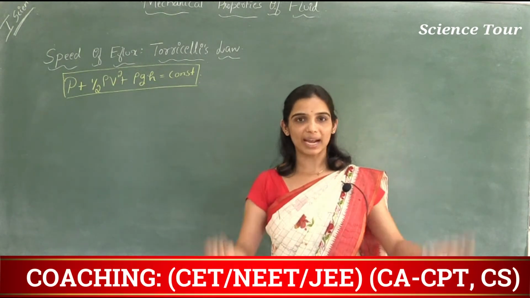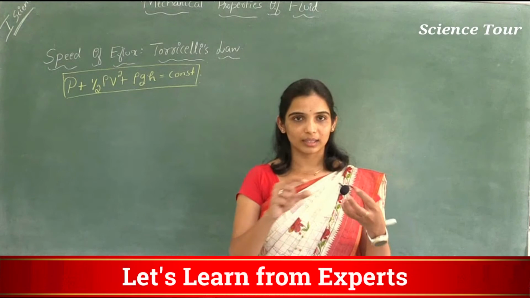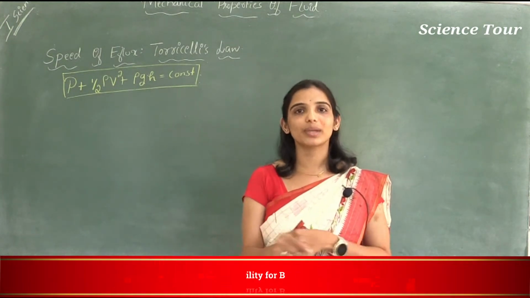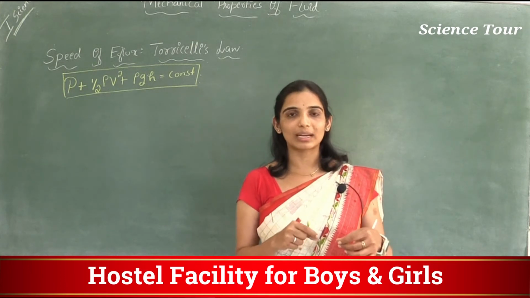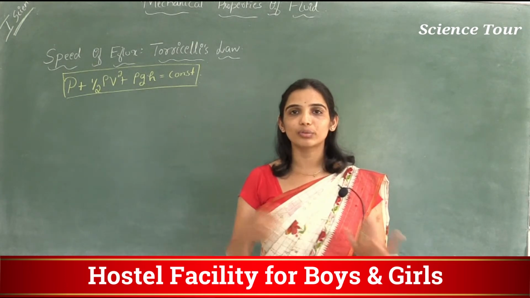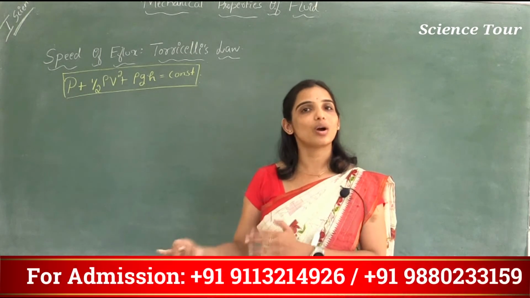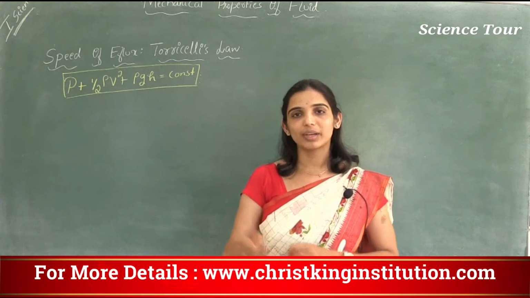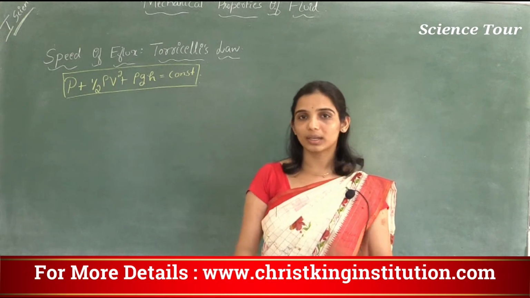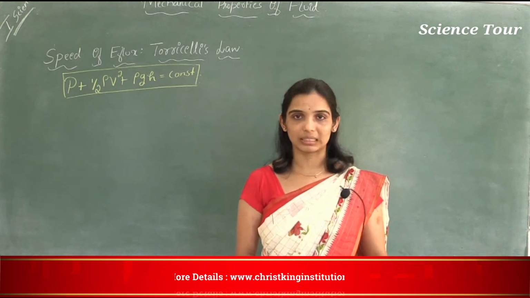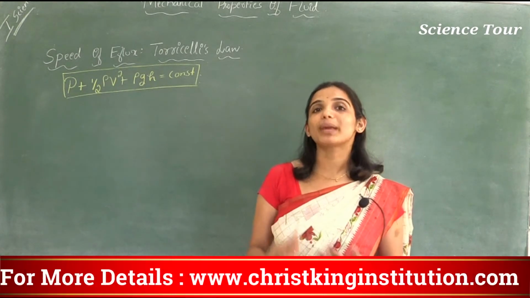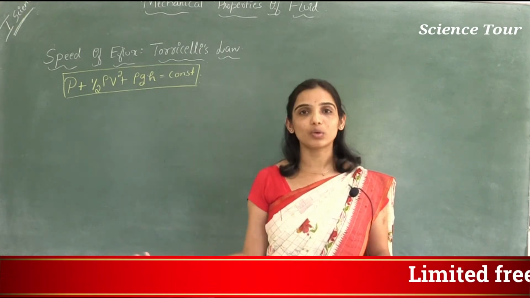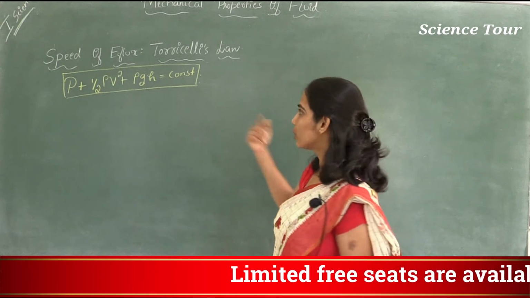So if you have a tank of water and there is an outlet connected to the tank, when you switch on the tap of that outlet, water will start to flow outside. That flow of water outside is called efflux of water. When you turn on the tap, water flows outside, that is effluxing. So the speed of efflux is the speed of any fluid flowing outside the container.